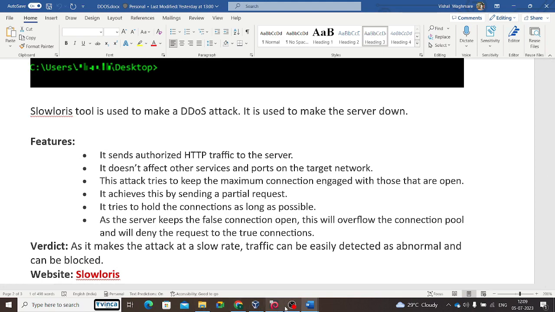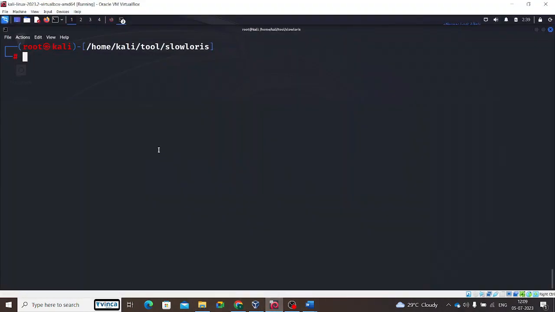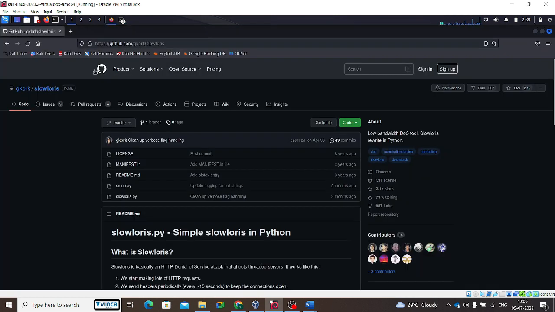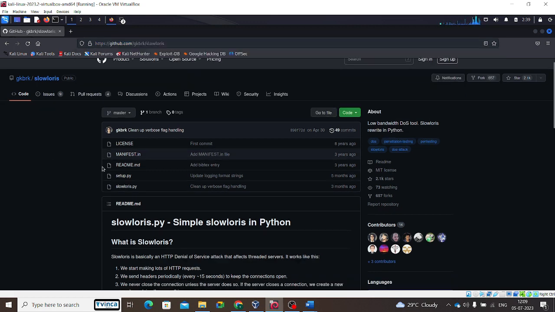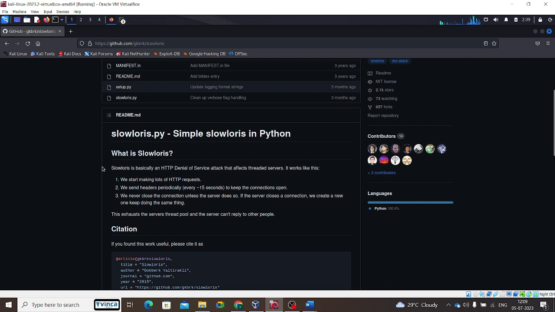So now I installed Slowloris using this command, pip3 install slowloris, and then I use the slowloris command with the attack target name. You can also download it from GitHub. Just type slowloris in GitHub, and the Slowloris GitHub repository page will be displayed here. What is slowloris.py?